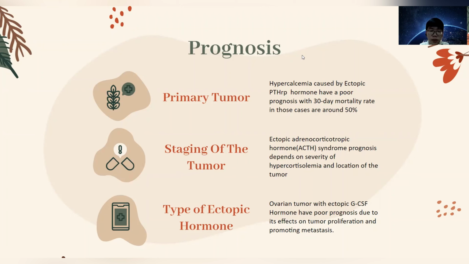Ectopic adrenocorticotropic hormone syndrome has a prognosis that depends on the severity of the hypercortisolemia and the location of the tumor. Patients with better symptom and cortisol control have a relatively long survival rate. Patients with ovarian tumors with ectopic G-CSF producing hormone have a poor prognosis due to its effects on tumor proliferation and promoting metastasis, which accelerate disease progression and worsen the outcome.